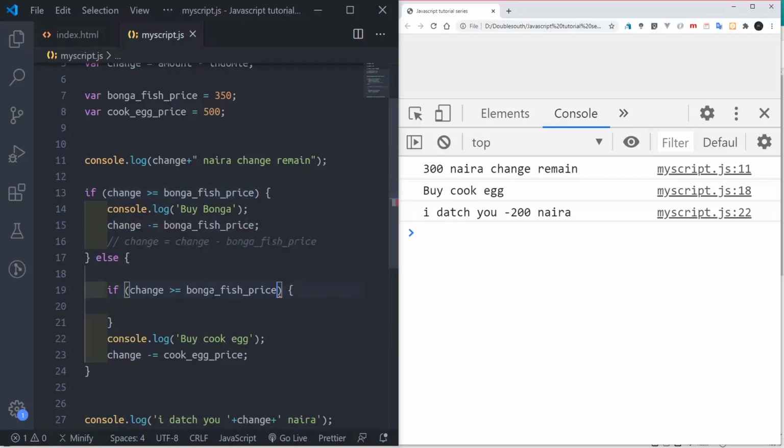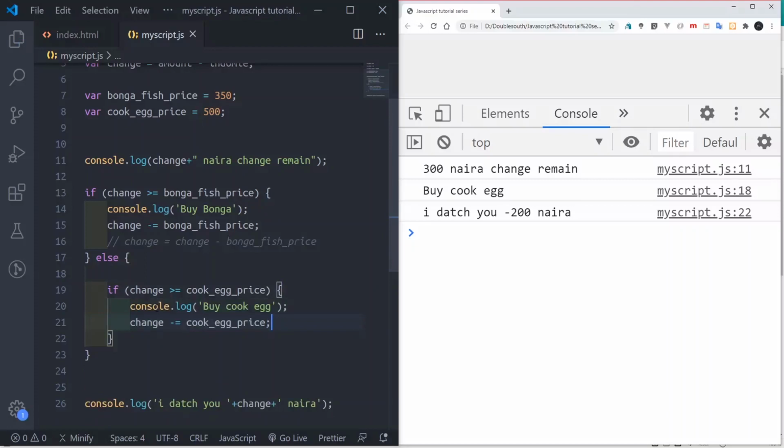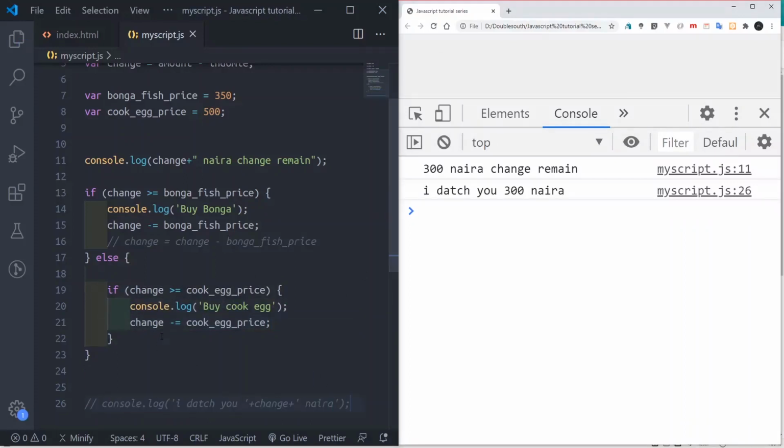you see now, so check if this change is greater than or equal to the cook egg price. If you do one like this and mark about this one, you see I'm saying it doesn't work. So if you come here, I'll explain. I'll just do this in sharp.